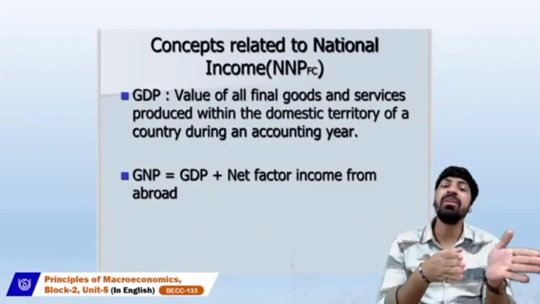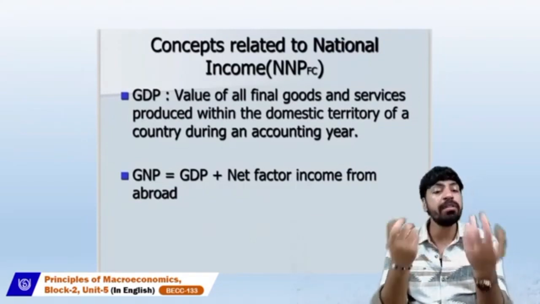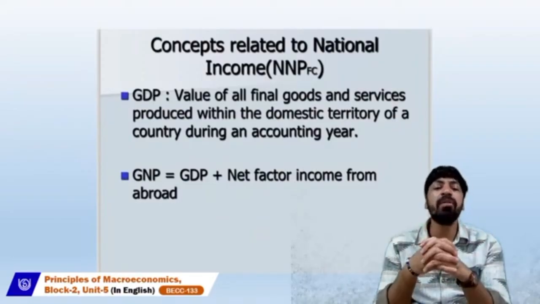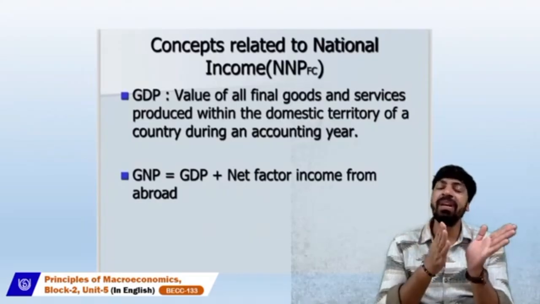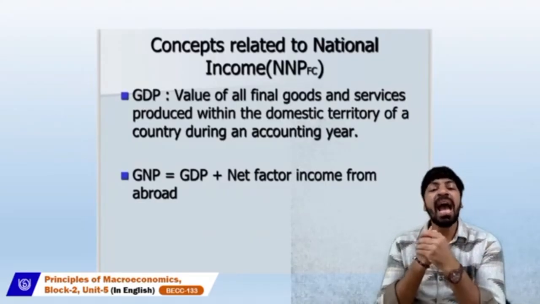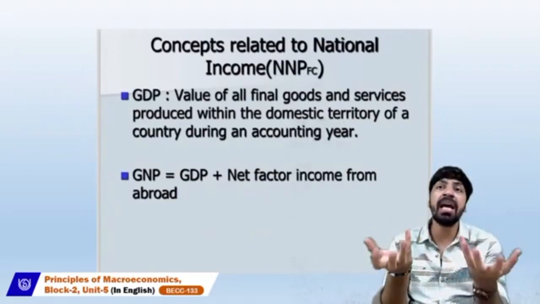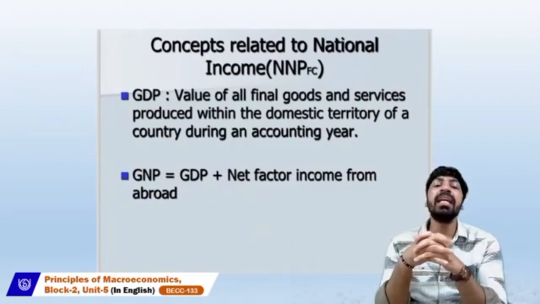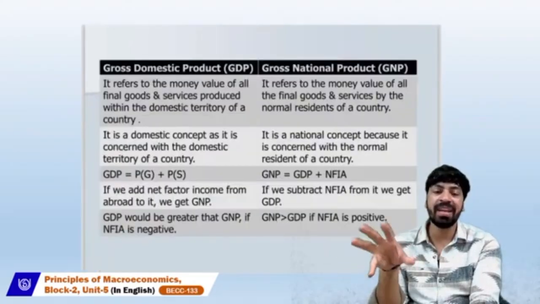How to calculate the GNP, the gross national product? It's very simple. When we talk about gross national product, we go from domestic to national. When we go from domestic to national, it means we add net factor income from abroad, because national product stands for adding the net factor income from abroad. So this is the basic conceptual framework.